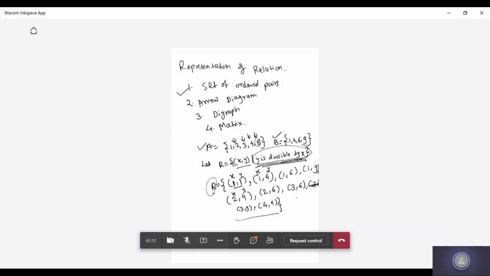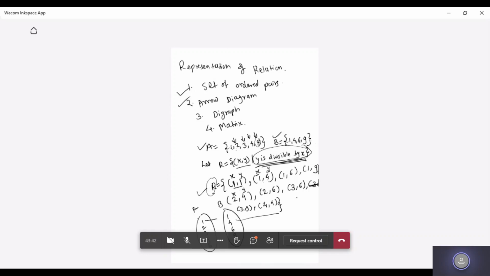Now for this R, this is the set of ordered pairs representation we have got. The second representation we are having is the arrow diagram. So how will you put the arrow diagram here? Suppose this is A and this is B. So in A you are having 1, 2, 3, 4, 8 and in B you are having 1, 4, 6, 9. And what relation ordered pairs are you getting?